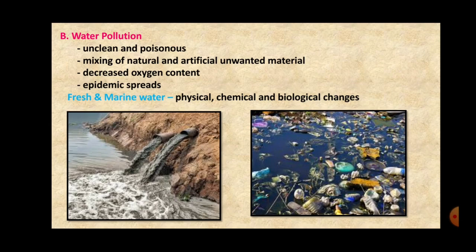And the three changes which take place due to contamination or pollution of water are physical, chemical, and biological changes.